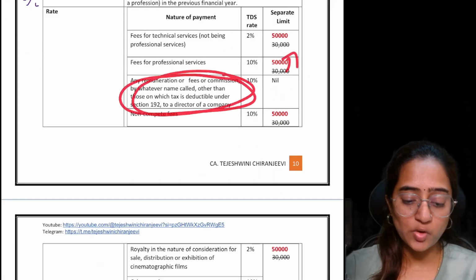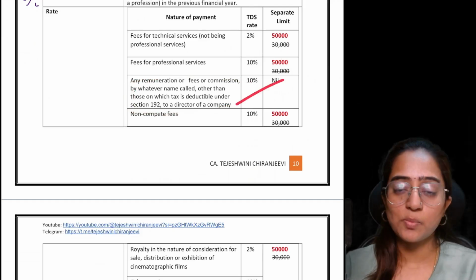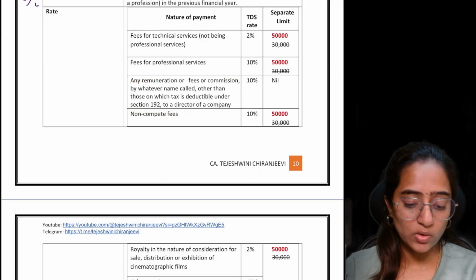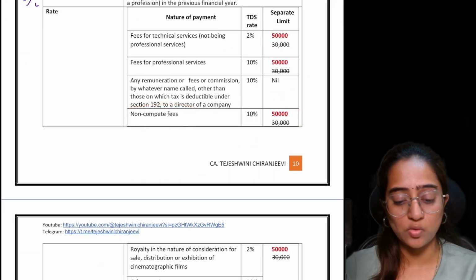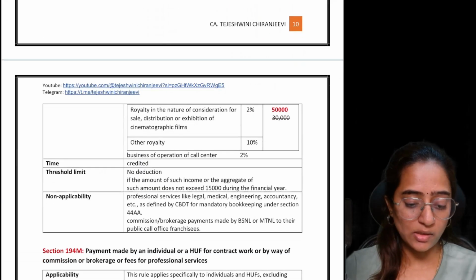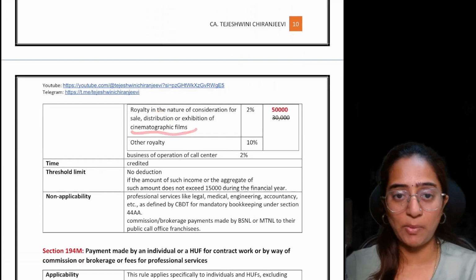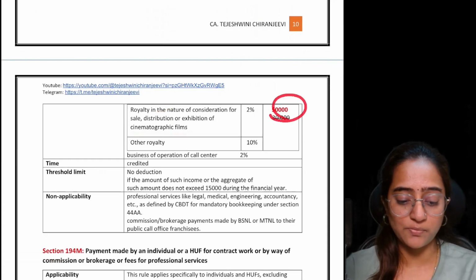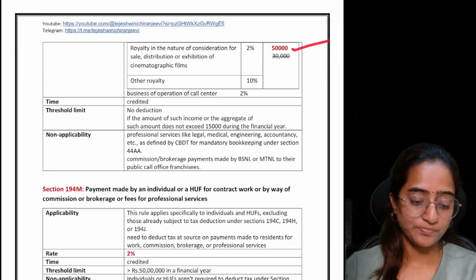Commission, whatever you can call it, that you are paying to a director: even if you are paying 1 rupee, you are supposed to deduct 10% on that. Non-compete fees, earlier it was 30,000. Now, if it is in excess of 50,000 only, you are supposed to deduct 10% TDS. Royalty in the nature of cinematographic films, again it is 50,000. Any other royalty, it is 50,000.